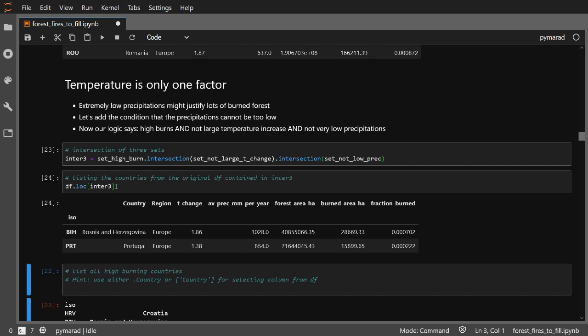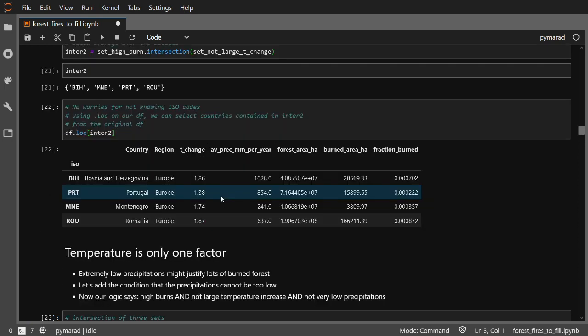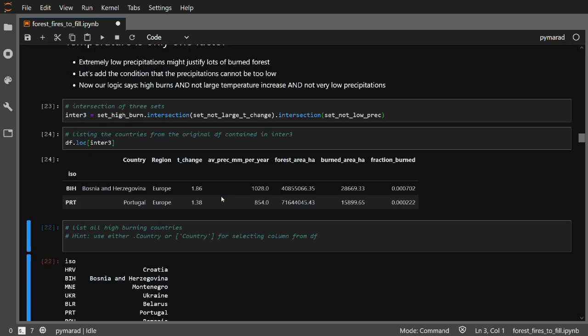This is actually an encouraging result because actually I got the idea for this project when I saw on the news that Portugal recorded more than 2,000 arson crimes in the last 3 years. That sounded as a huge number to me, and then I started looking into some data about this. You can also perceive it this way. Precipitations could justify the fires in Montenegro, and what did we have there? The fourth country was Romania.